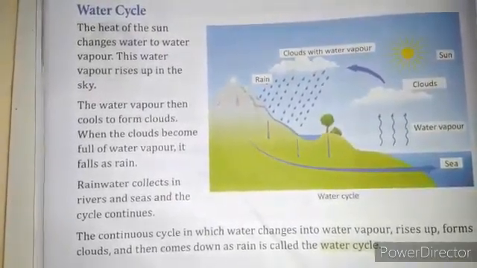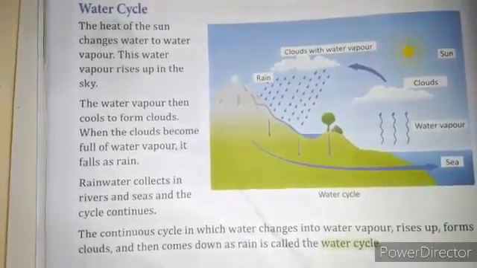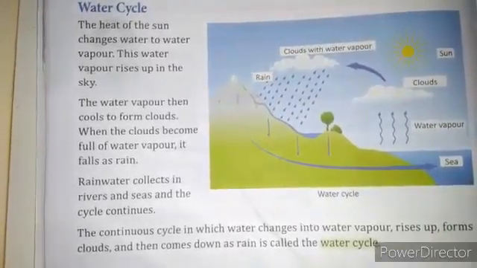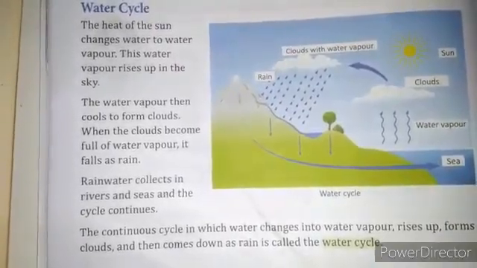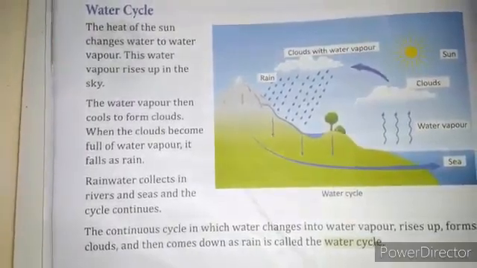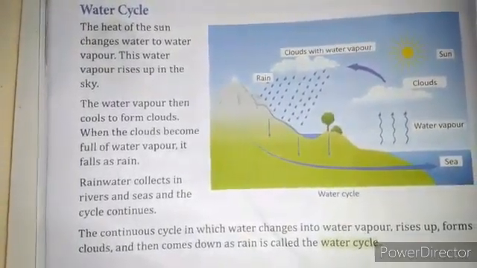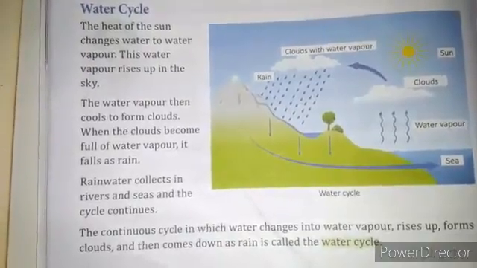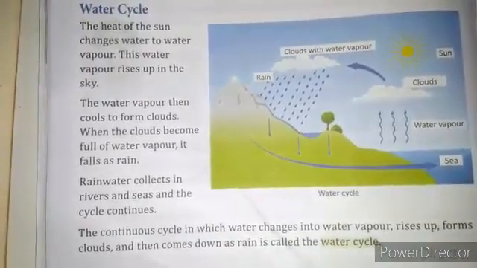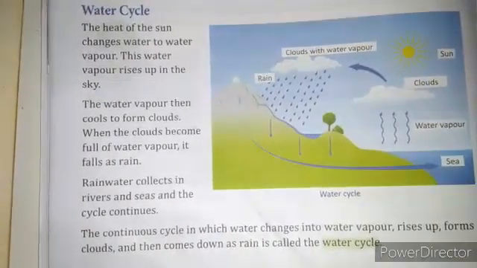And in your book it is written that the heat of the sun changes water to water vapor. As I told you, when the heat of the sun falls on the water, it turns into water vapor, and this water vapor rises up in the sky. The water vapor then cools to form the cloud.